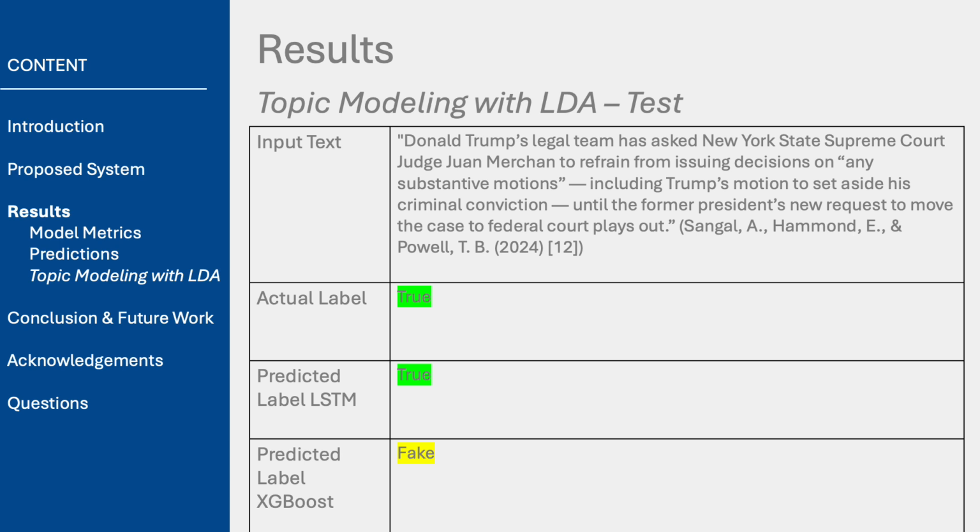Here, we have a true news article that the LSTM model correctly classifies as true. It looks beyond the content and understands the full context of the article, accurately identifying it as genuine news. However, the XGBoost model, which was influenced by external patterns, mislabels the article as fake. The reason? This article does not have a news source disclaimer, and the XGBoost model relies heavily on finding this pattern. Without it, the model struggles and incorrectly classifies this article as fake.